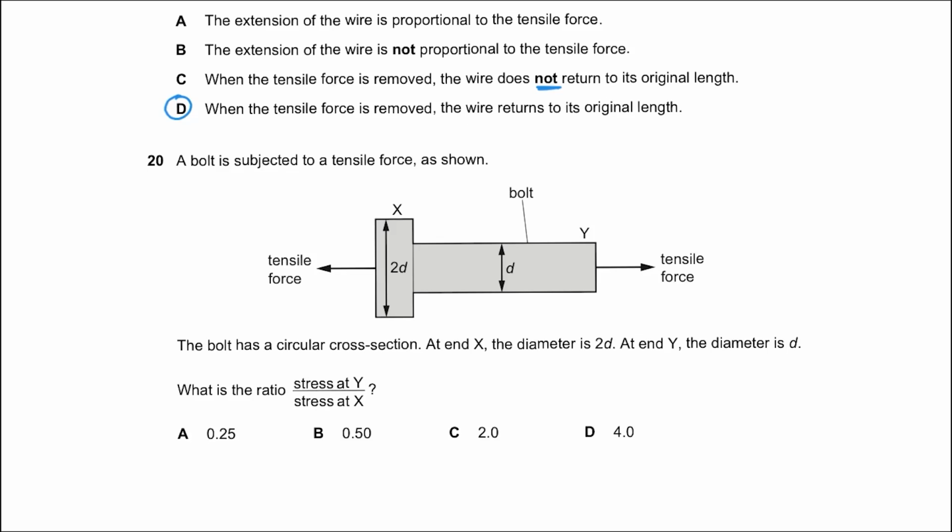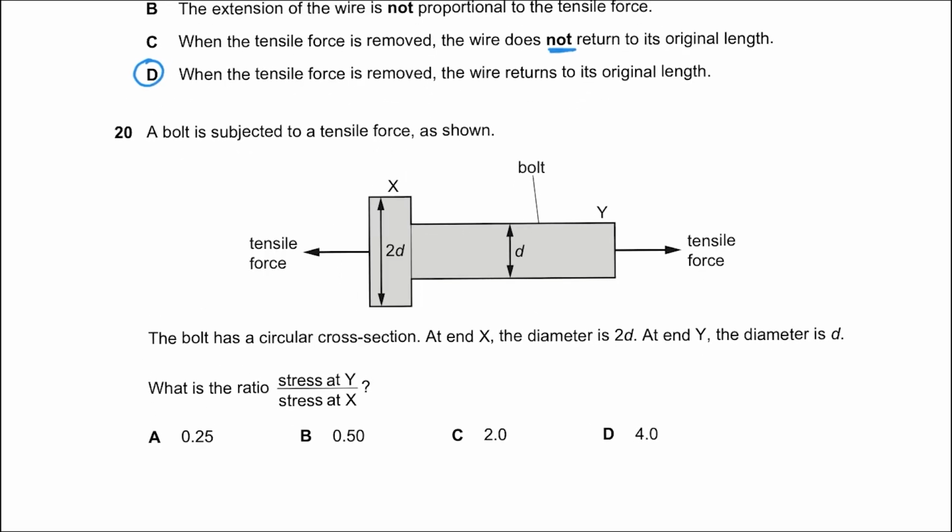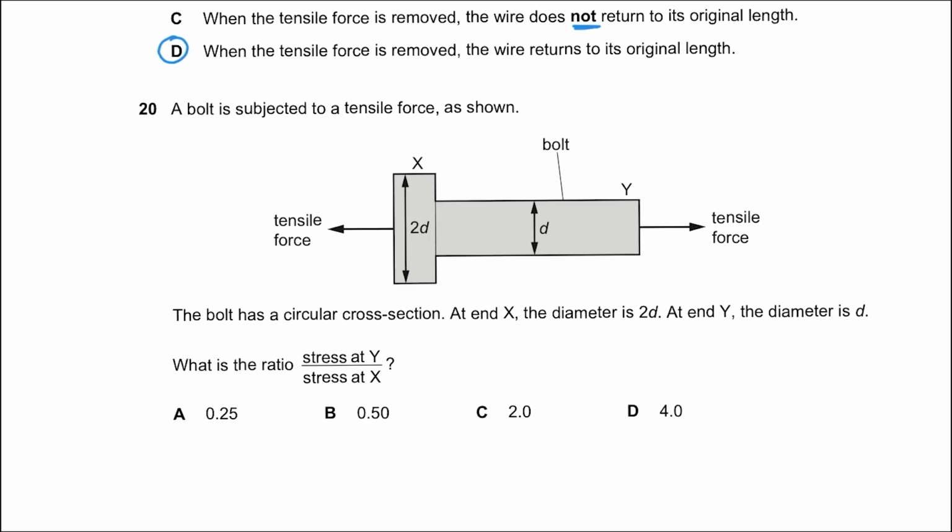Moving on to the next question, which is question number 20. A bolt is subjected to a tensile force as shown. The bolt has a circular cross section. At end x the diameter is 2d, at end y the diameter is d. What is the ratio of the stress at y to the stress at x?